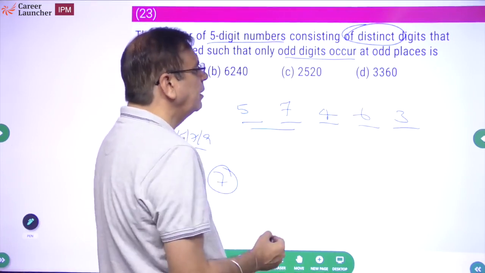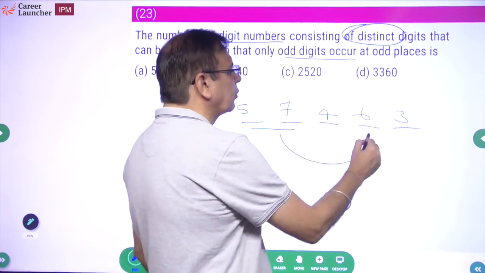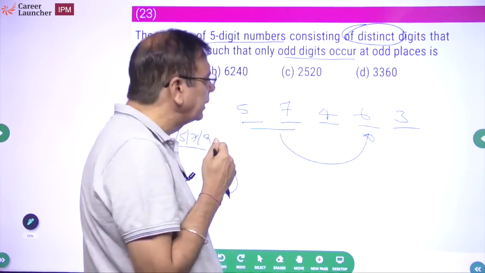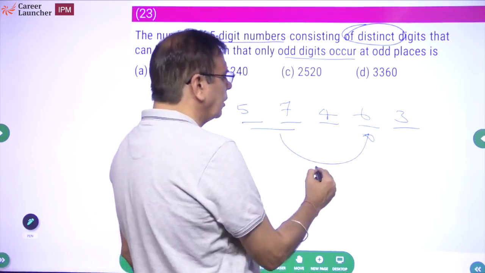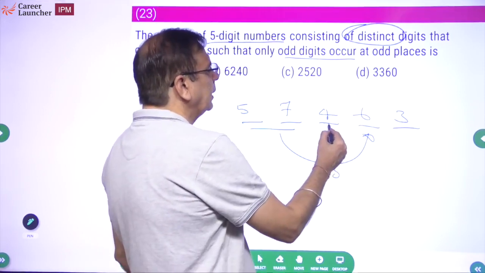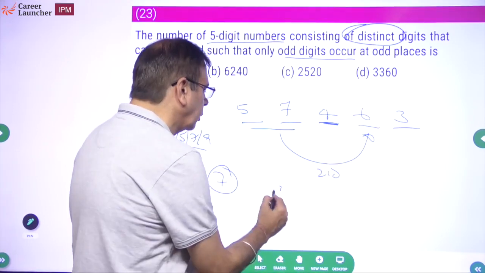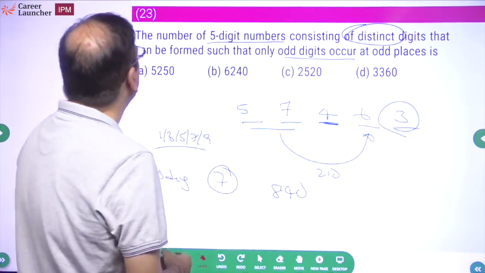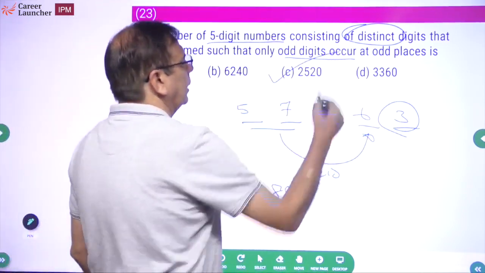7 into 5, 35. 35 into 6 is 210. 210 into 4, 840. 840 into 3 is 2520. 2520. ये रहा भैया.